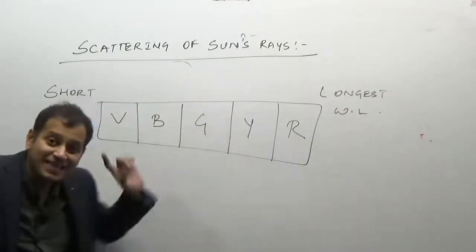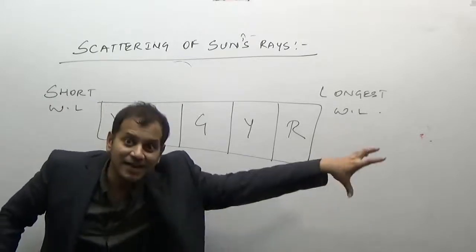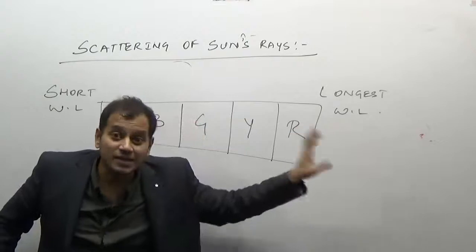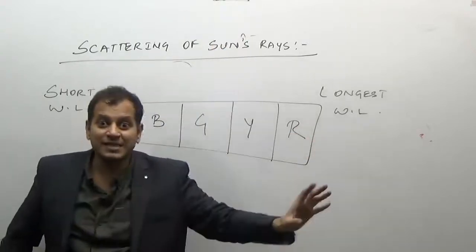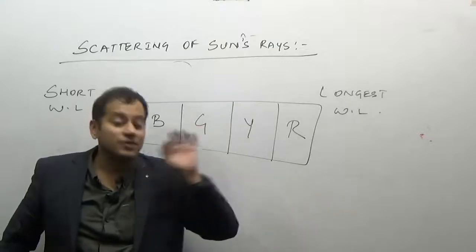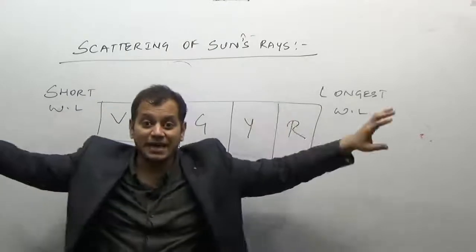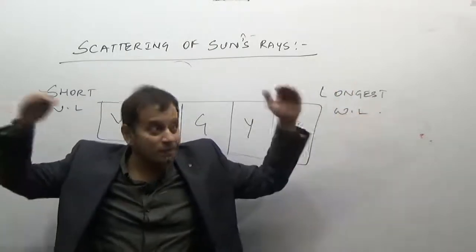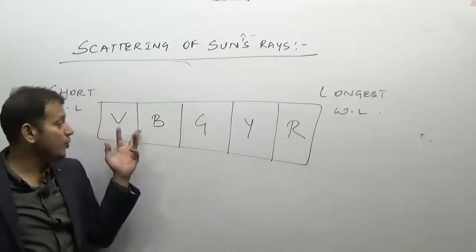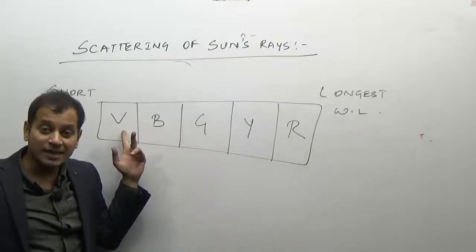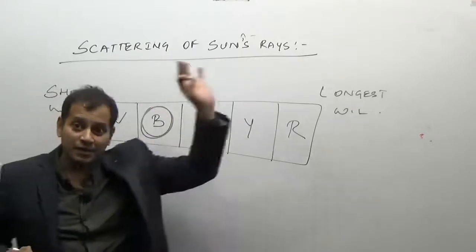So when the sun is very far away, it is only the red light which can travel that large distance, and hence we can see only the red light. When the sun is on the top, only the blue light is scattered maximum, and we can see the blue light. Because of the shorter wavelength, and the sun being nearer to us, we can see blue and violet lights. But violet light is not visible, so we see the blue light.